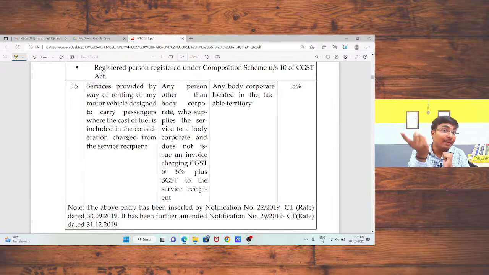In that case, the same shall be treated as a supply under reverse charge mechanism. That is, the transporter agent has to pay the tax at the rate of 5%. I am not liable to pay the tax. Okay, this is also a logical provision. This is also a logical provision given under GST law.